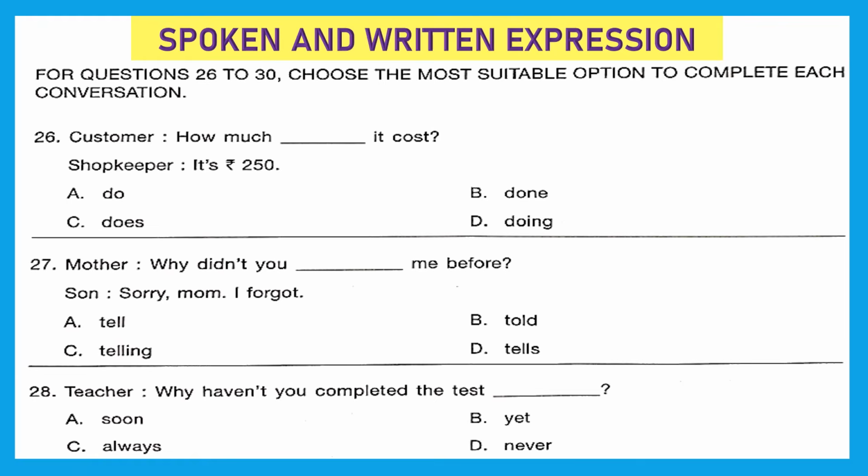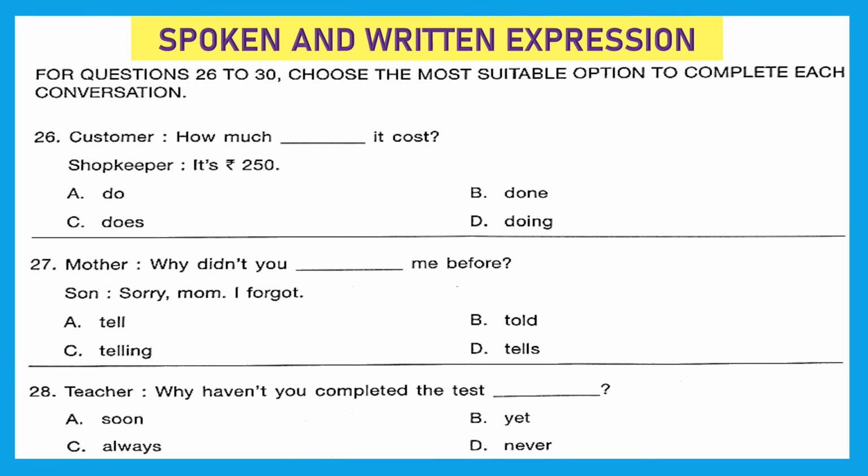Spoken and written expression. For questions 26 to 30, choose the most suitable option to complete each conversation. Question 26. Customer: How much dash cost? Shopkeeper: It's rupees 250. Now here it is being talked about something which is singular because it is written as it, right? So which one will we use?